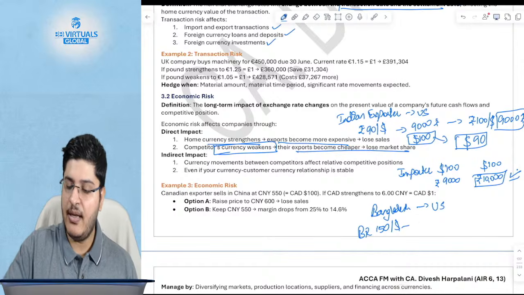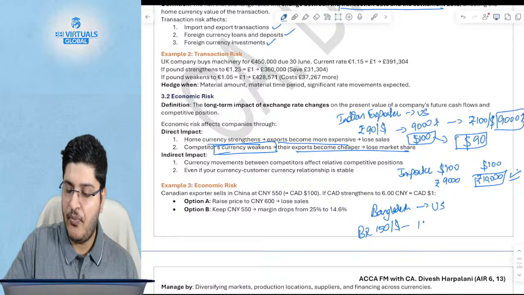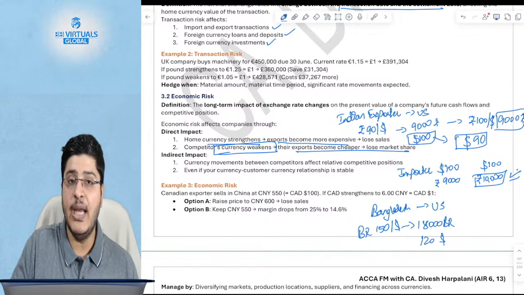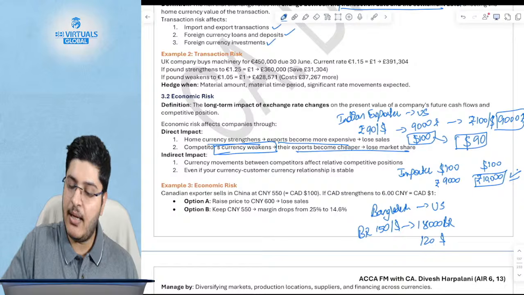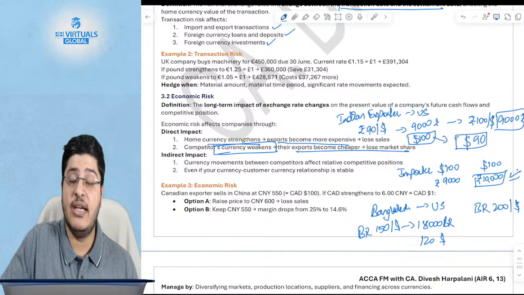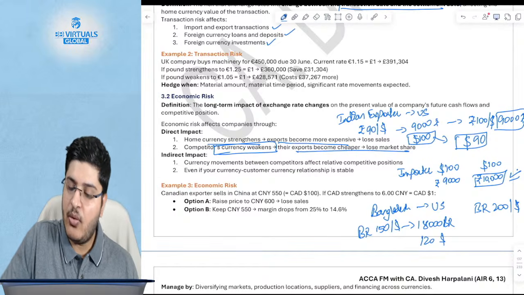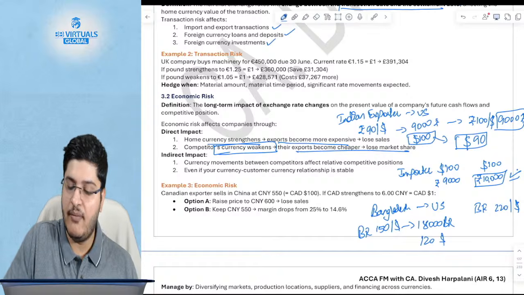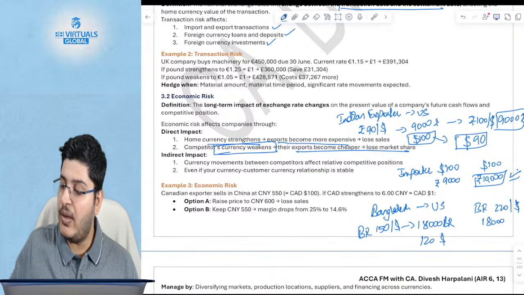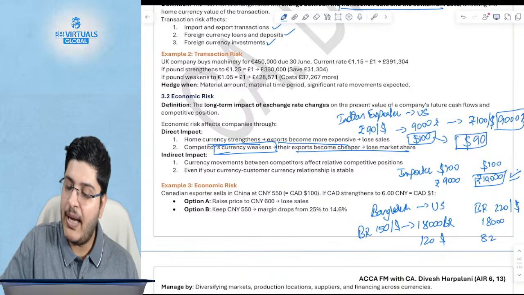They were thus far selling at 18,000 taka, which, divided by 150, effectively means $120. Now suddenly their currency exchange rate has worsened to 200 per dollar, or let's say 220. Whatever. Despite the fact that they are selling at 18,000, from the US buyer's perspective, they'll now be able to buy at $82.